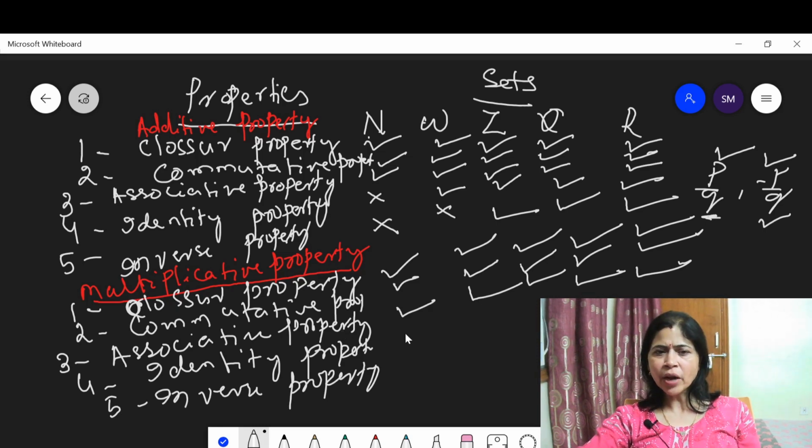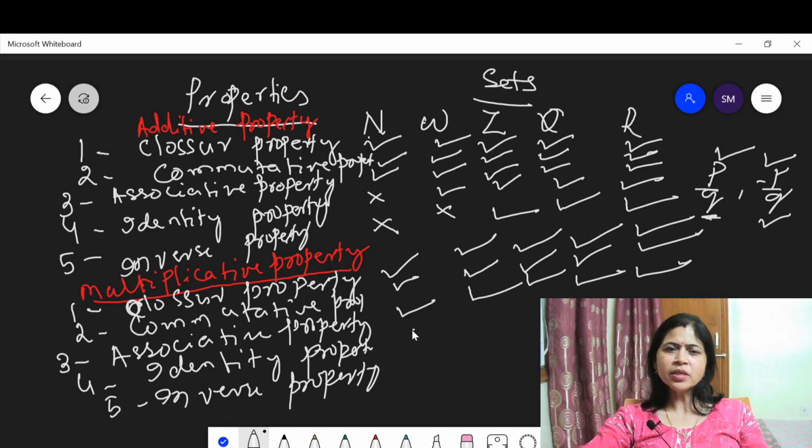Now think about the identity property. 1 is the multiplicative identity. When 5 belongs to N, then 1 belongs to N, such that 5 into 1 is equal to 5. This means the set of natural numbers satisfies the identity property. The set of whole numbers also satisfies the multiplicative identity property. The set of integers, rational numbers and real numbers also satisfy it.